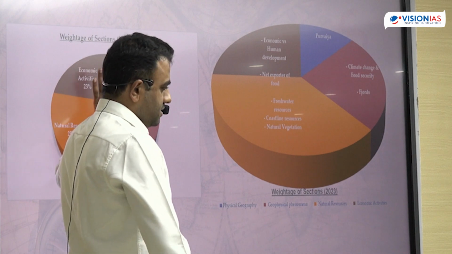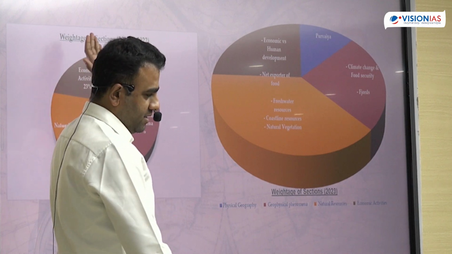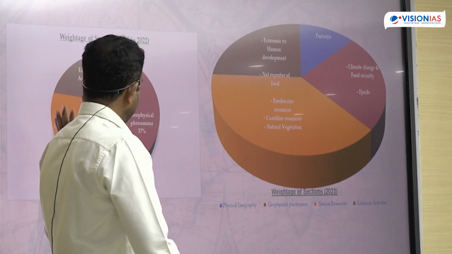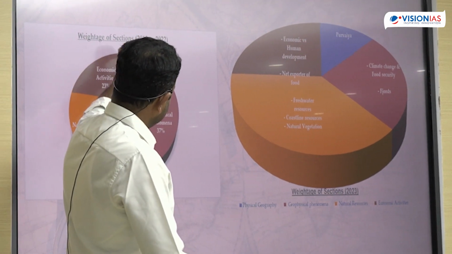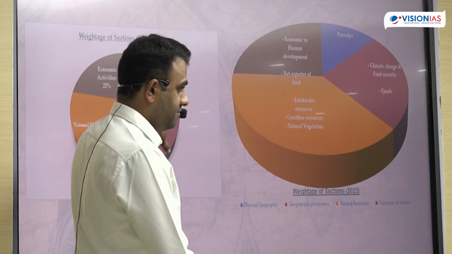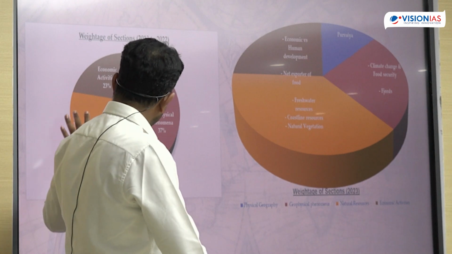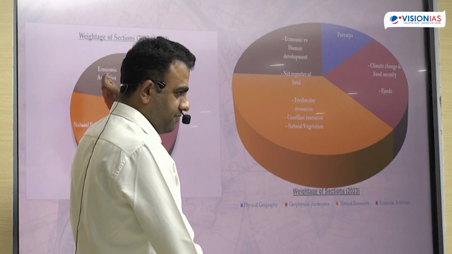So in the last 10 years, whatever the number of questions which have been asked in geography, I have divided into 4 different sections and put it as a pie chart in front of you. You can see around 15% of the questions are from physical geography, around 37% of the questions are from geophysical phenomena. So this had the most weightage, and around 25% and 25% from resources as well as economic activity.